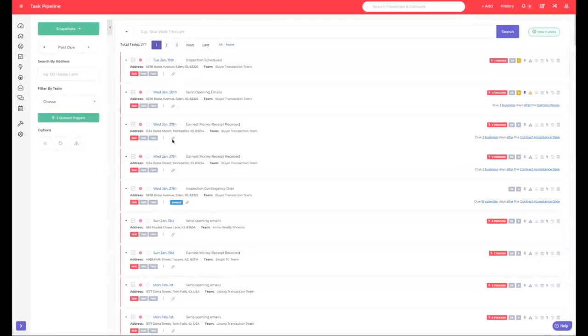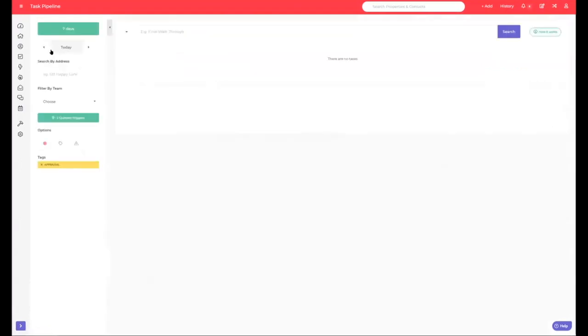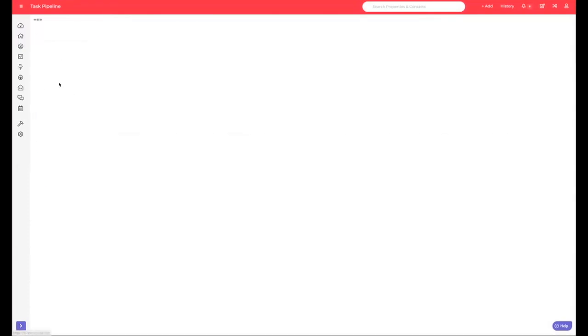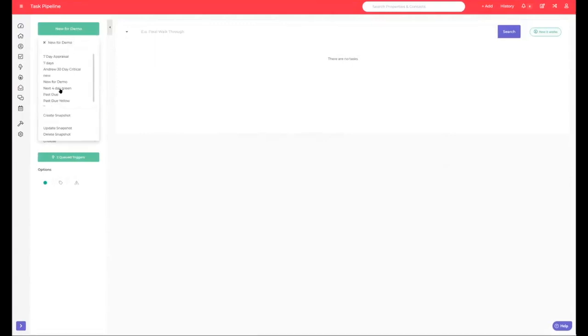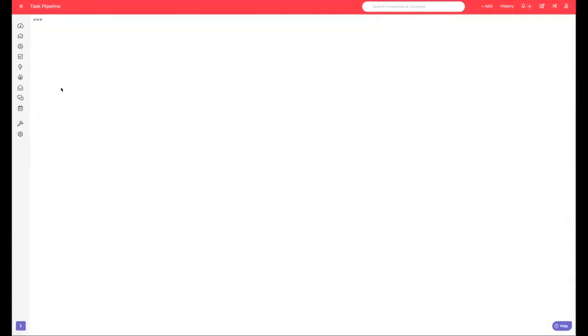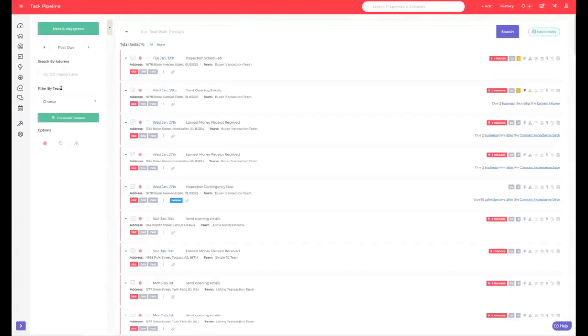And then once you get this set up and it filters down your tasks to just what you're looking for, if you're going to constantly be looking at this filter, you just come in here and say, create a snapshot. You create a snapshot of what you've created. And now in the future, they'll all be listed here. So you don't have to go through that process every single time. You can say, show me all my tasks due in the next 7 days. I don't have any. Let me see. Critical, I don't have any. Some of these are old. But anyway, if you click on these and something fits that filter, it will pop up with those tasks.